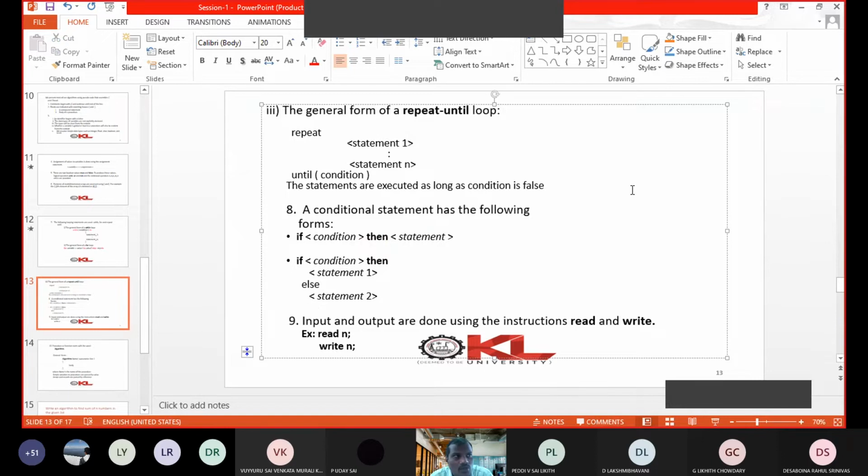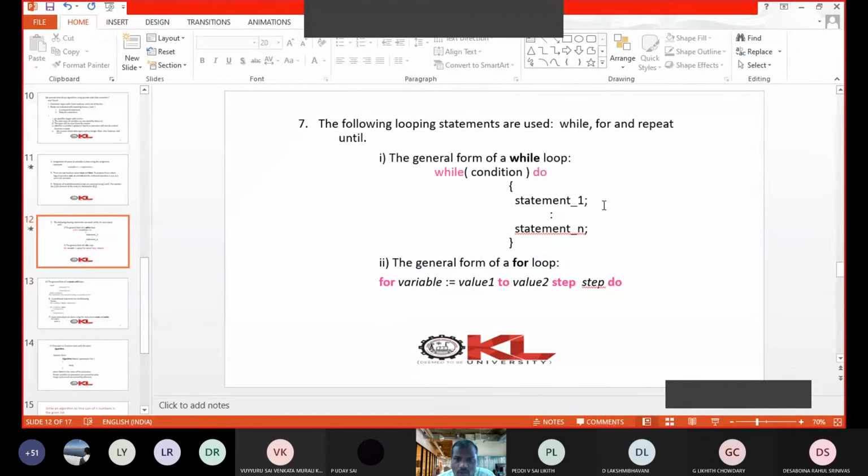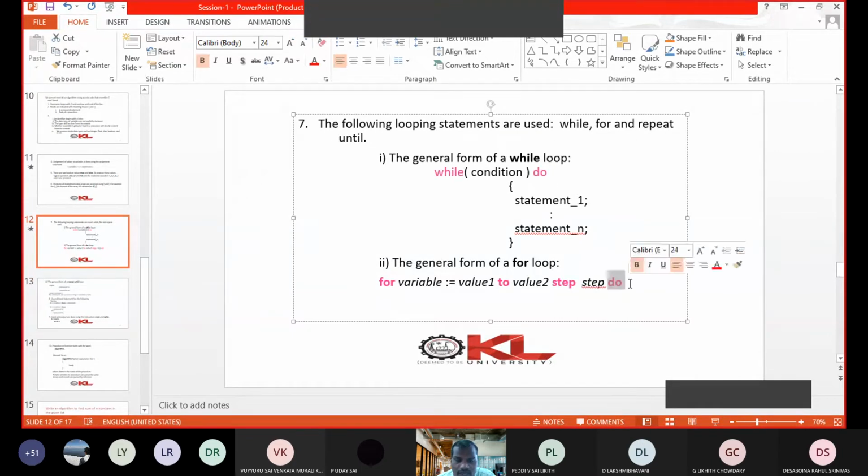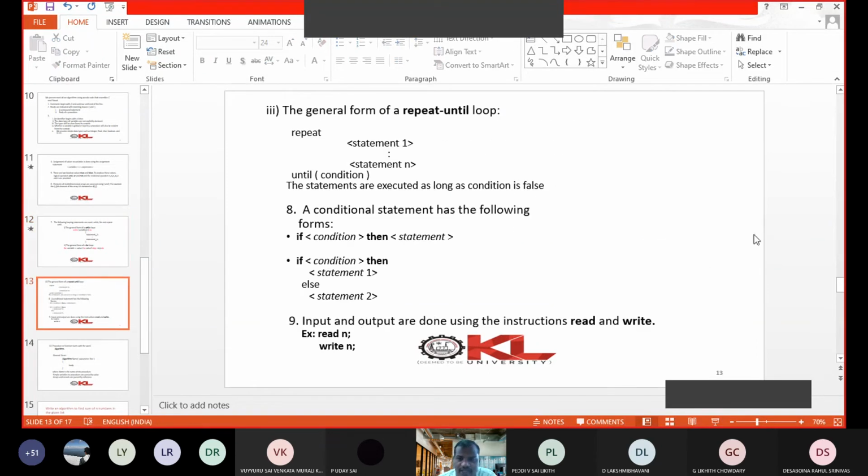These are all similar to your C programming language constructs. The only difference is that at the end of if we use then, and for while and for we use do. Except for that, everything is adapted from a high level language like C.